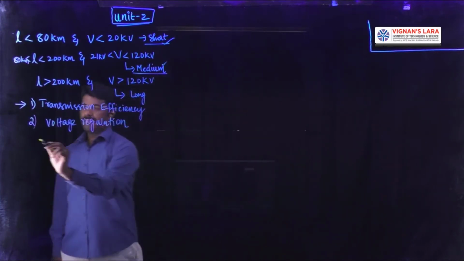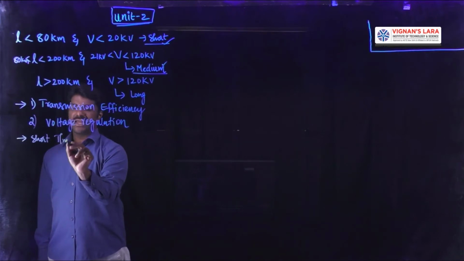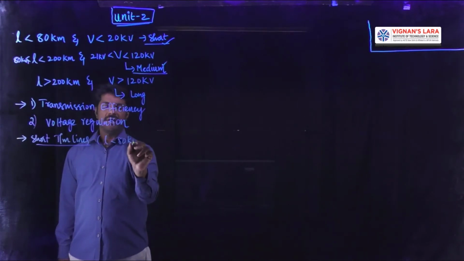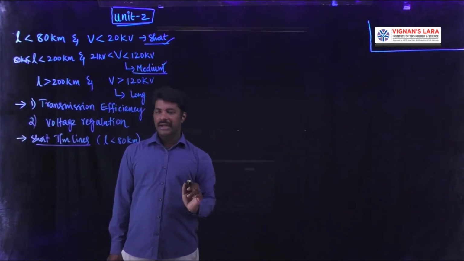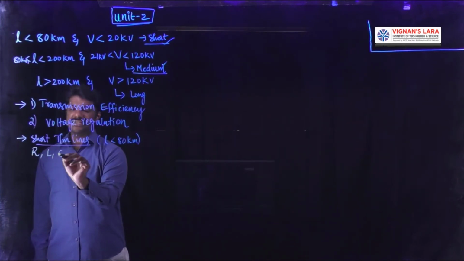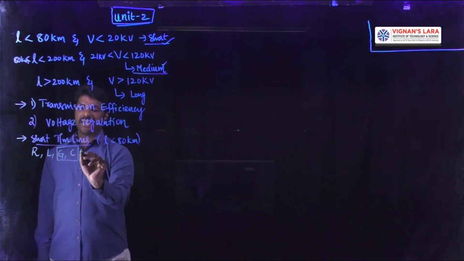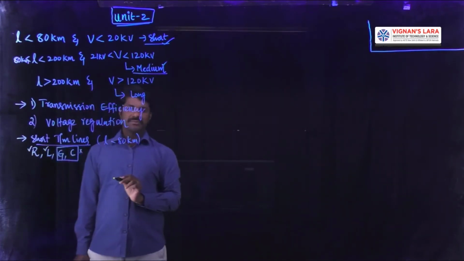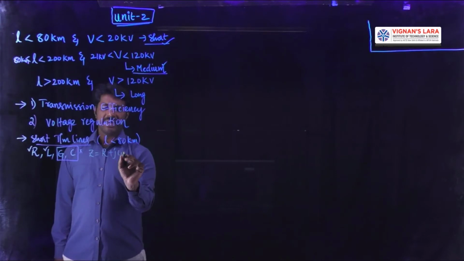So coming to the representation of the short transmission line, as we discussed in the last class, the short transmission lines, being the length very small, less than 80 kilometers, out of the 4 parameters that we calculated as line constants in unit 1, called RLGC, the resistance, inductance, conductance and capacitance, the conductance and capacitance are neglected for short transmission line, and the only parameters available are the resistance and inductance, which form a series branch impedance Z equal to R plus j omega L.